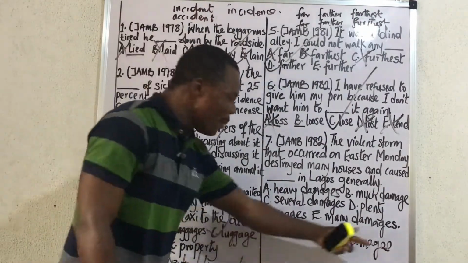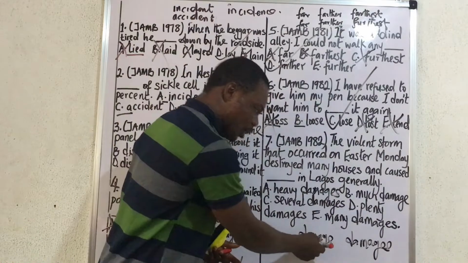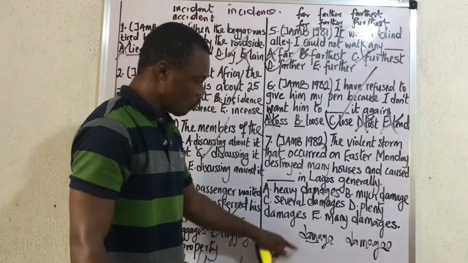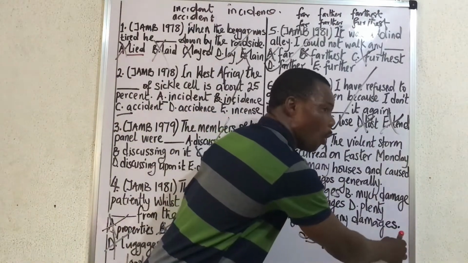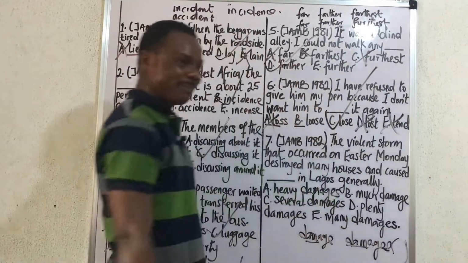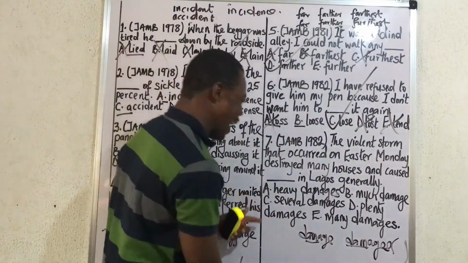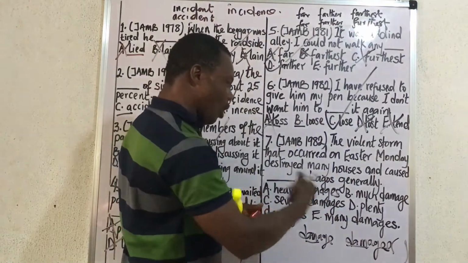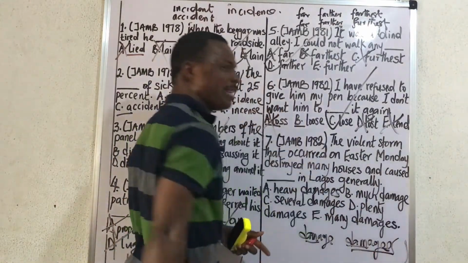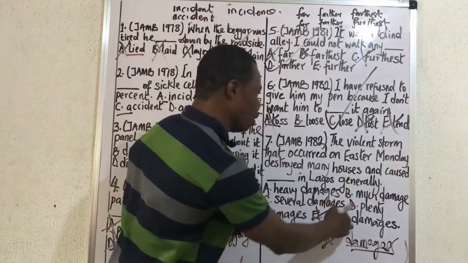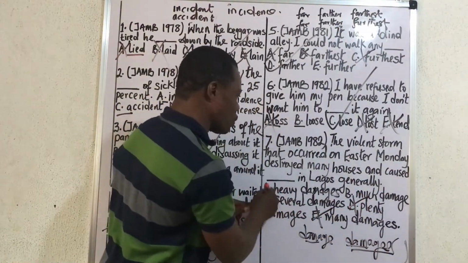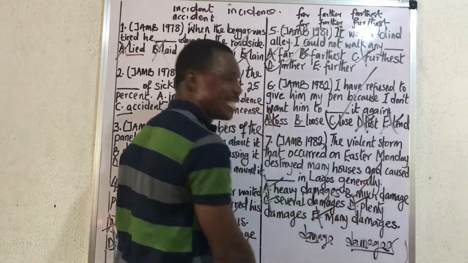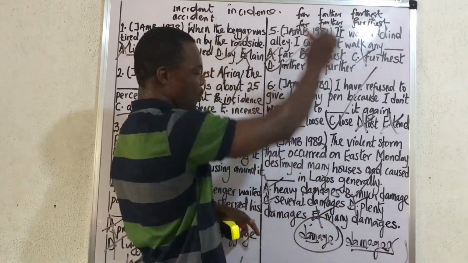Now, they do not mean the same thing. Damage means to cause destruction. It doesn't take S. What damages means is money or compensation that you pay for damaging something. So, if the rainstorm or the storm happened and it caused a lot of, can it cause damages? No. Damages means money. Many damages wrong. Plenty damages wrong. Several damages wrong. Heavy damage, all of them carry damage. So the only answer is what? Much damage. It's the one that doesn't take S. That's much destruction. So correct answer is B.